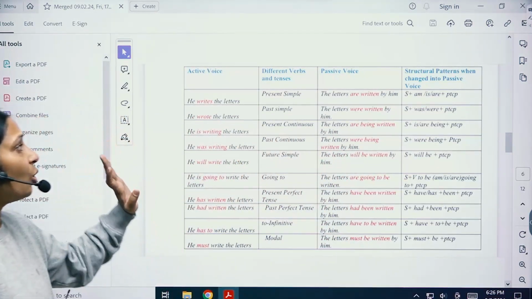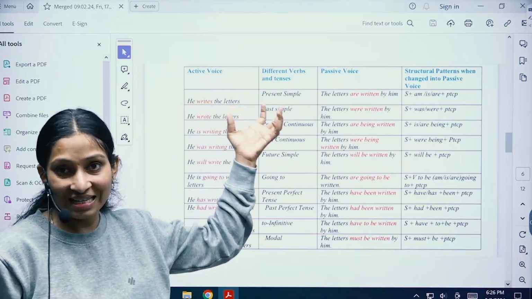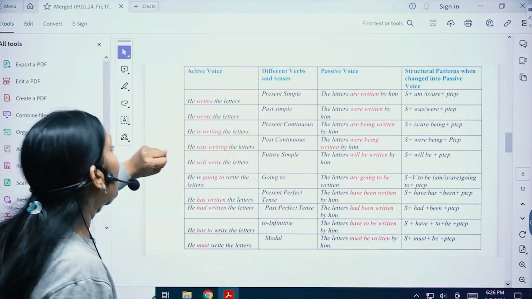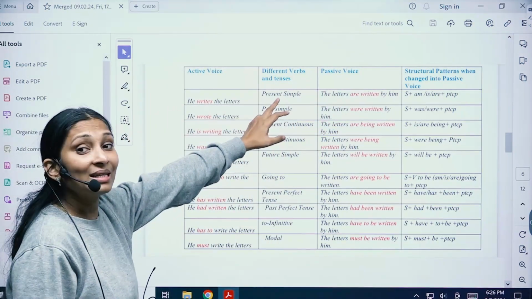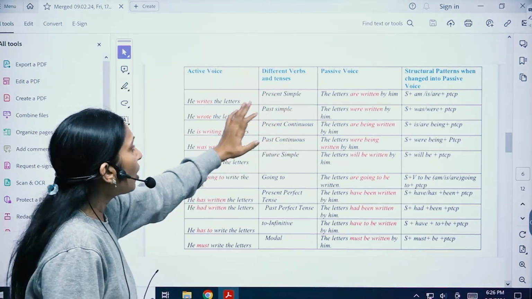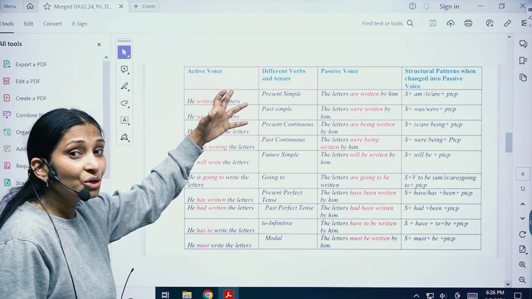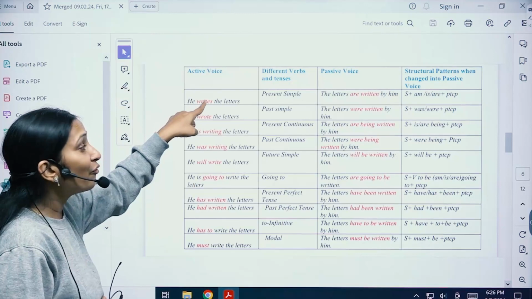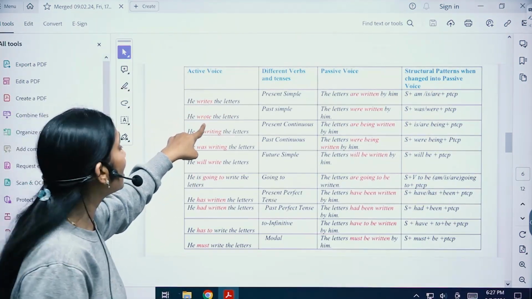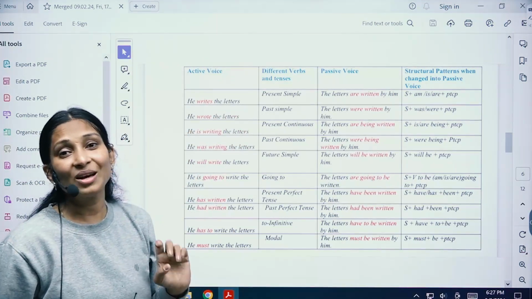Now we are going to understand how, in a particular tense, the sentence changes from active to passive. First of all, simple present, also known as present indefinite. What is the sentence? He writes the letter. So how would you term it? Subject, verb and object, right? He is the subject, writes is the verb, and the letter is the object.